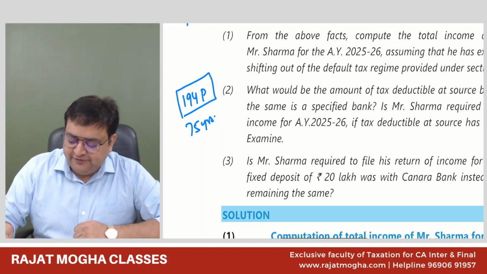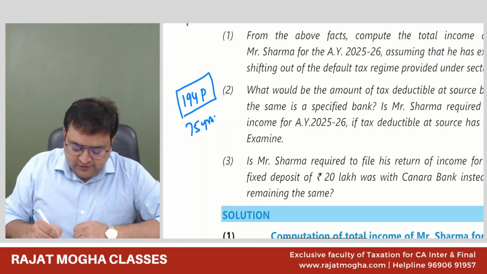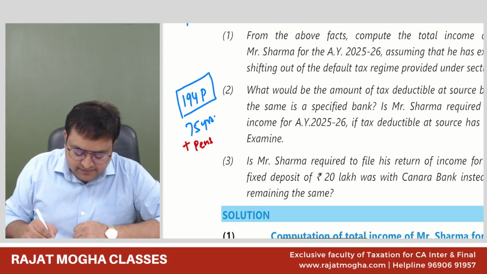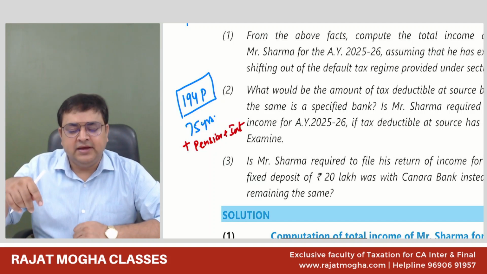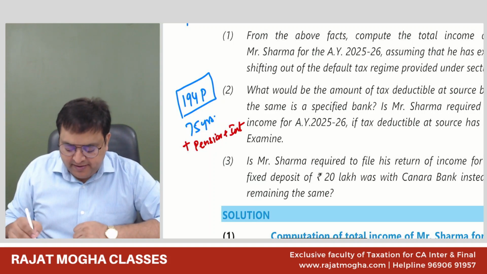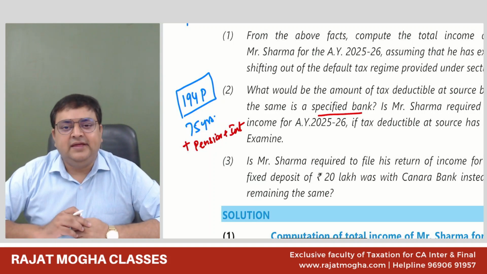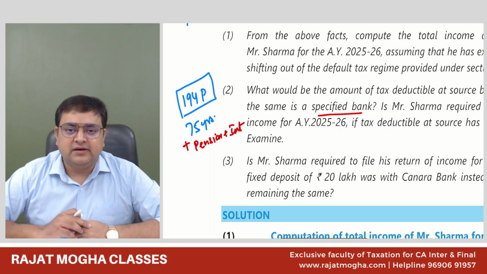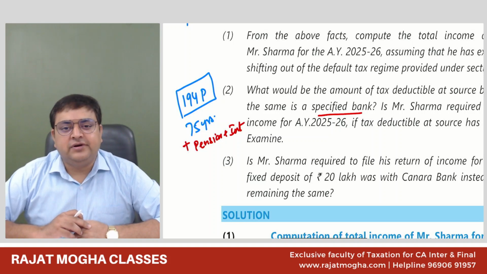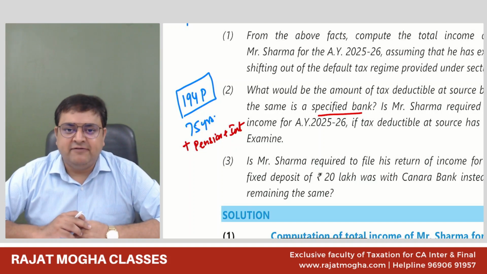So if you have only two types of income, you're 75 years of age, and you have just the pension income and the interest income, coming in one bank only, then that bank is called a specified bank, and they will deduct the TDS. Whatever is your tax, they will deduct the TDS of that amount. And since they have deducted the TDS, you will get a facility that you would be exempted from filing your return. You don't have to file your return.